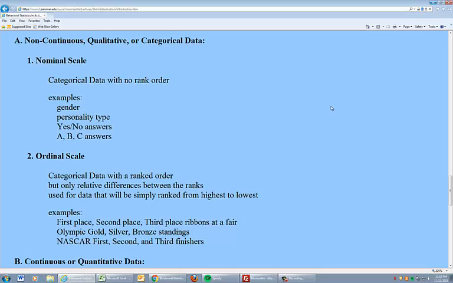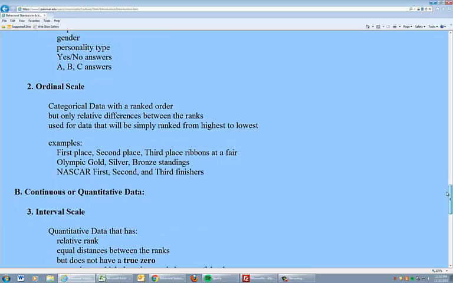As opposed to that is ordinal scale. The ordinal scale is categories but with some ranking. And the best example of this are the Olympic medals. We all know the Olympic medals are gold, silver, and bronze. We all know gold is the best, silver is second best, and bronze is the third best. But the difference between gold, silver, and bronze is not equal.